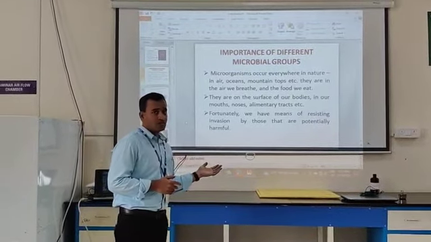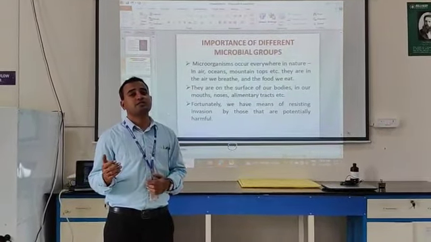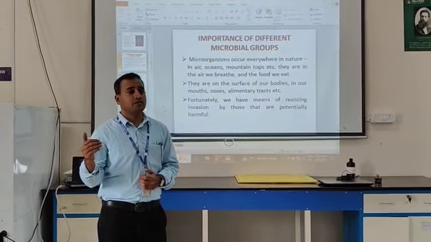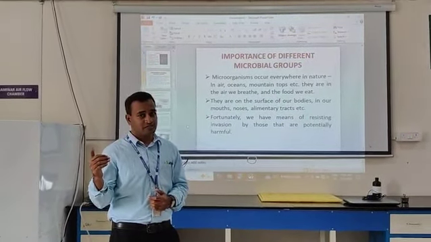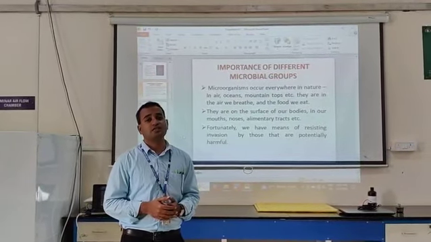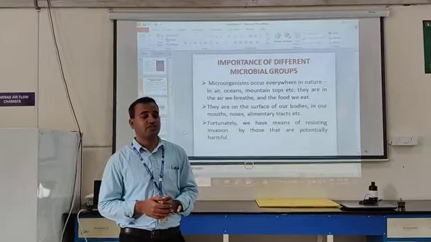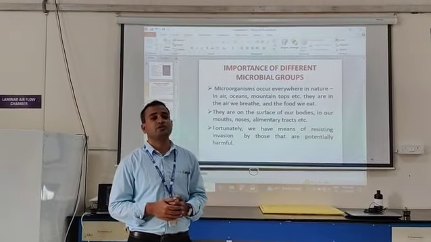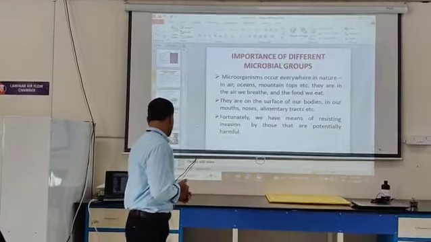Now viruses are also a group. Some viruses help in insecticide production, but mostly they are harmful as they are infectious agents. For example, COVID-19 is caused by a coronavirus.